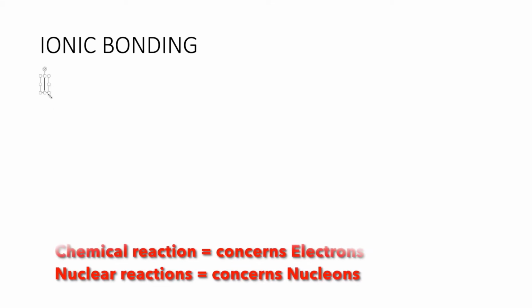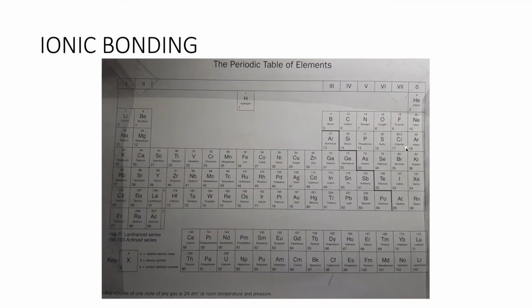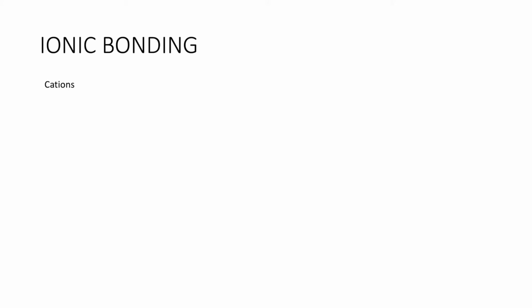So remember that chemically, the word chemical reaction means an exchange or sharing of an electron. It is an electron's affair. So in noble gases, the shells are complete, like helium, duplet electronic configuration, and everything else under it, neon, argon, and so on and so forth, the full octet electronic configuration. So many atoms in the periodic table form ions to achieve this outcome.